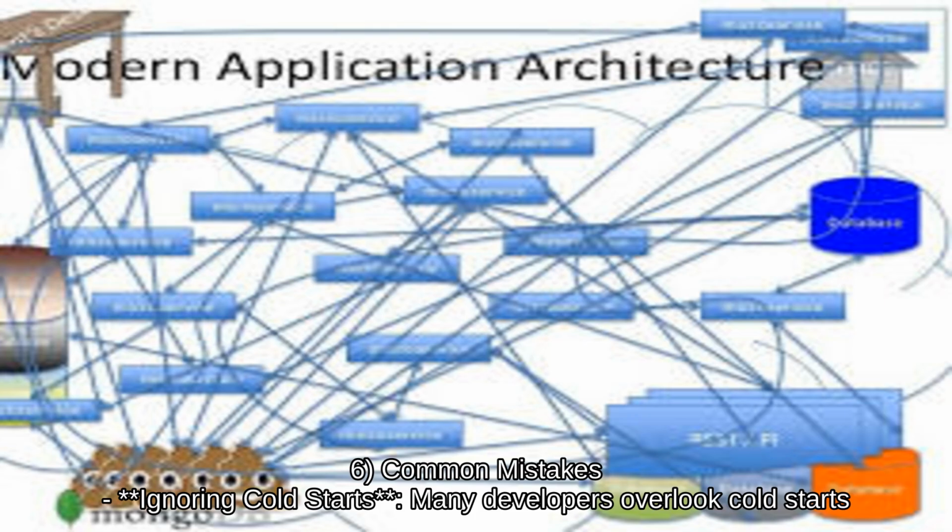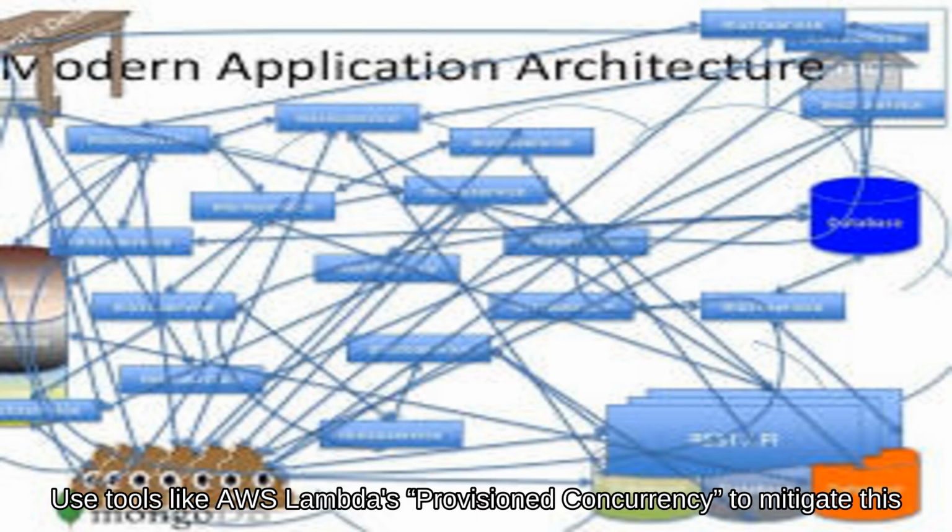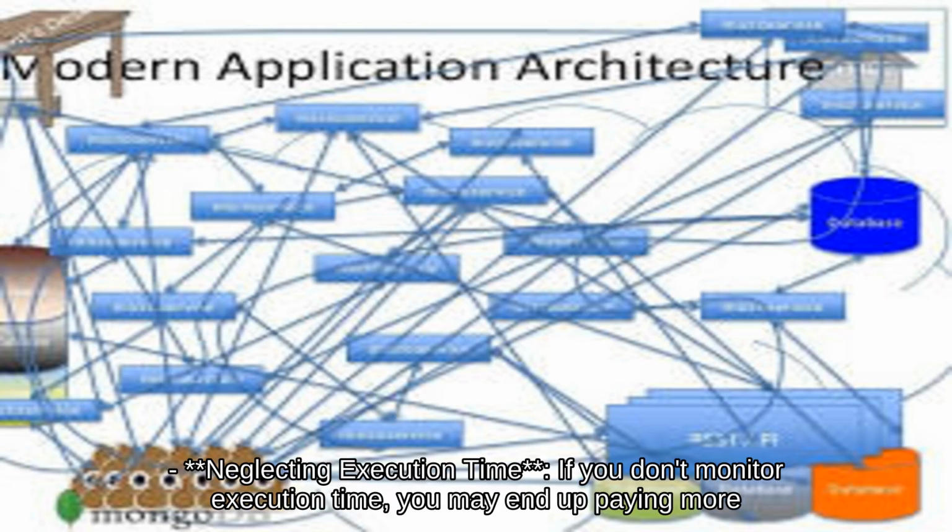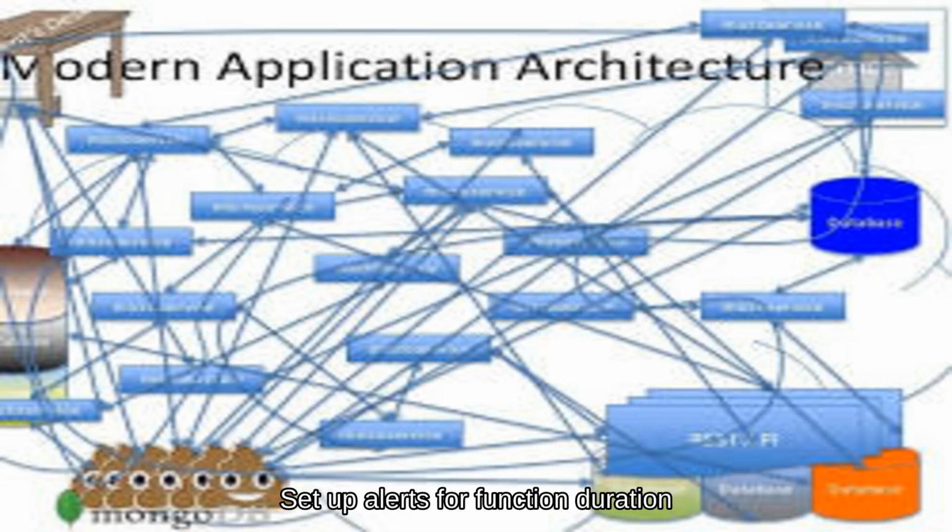Common mistakes. Ignoring cold starts: many developers overlook cold starts. Use tools like AWS Lambda's provisioned concurrency to mitigate this. Neglecting execution time: if you don't monitor execution time, you may end up paying more. Set up alerts for function duration.